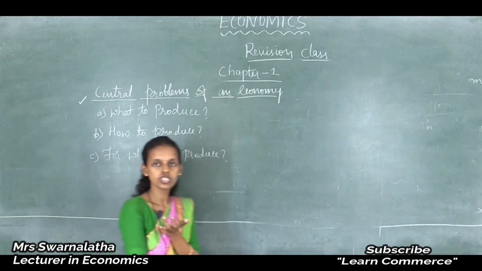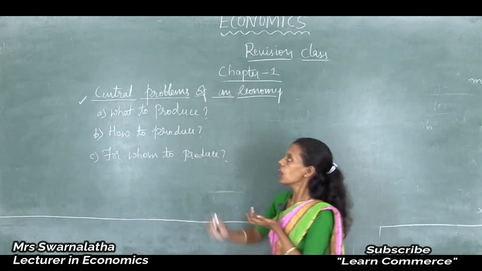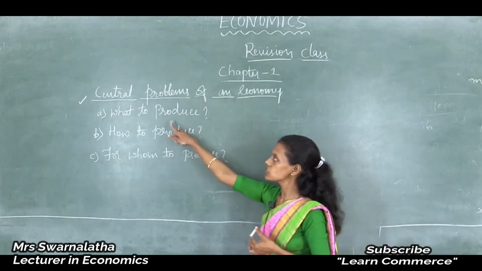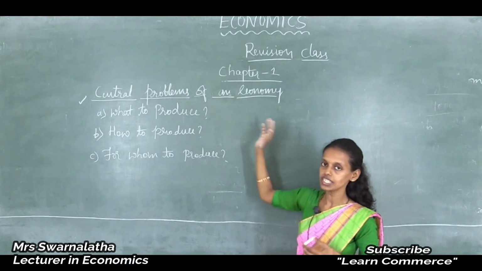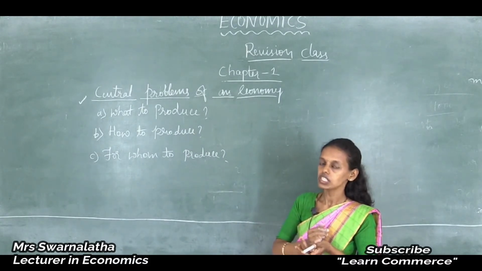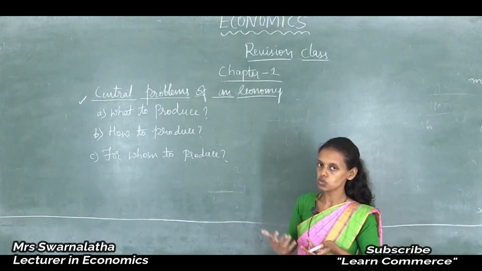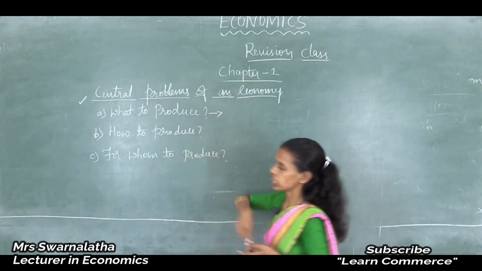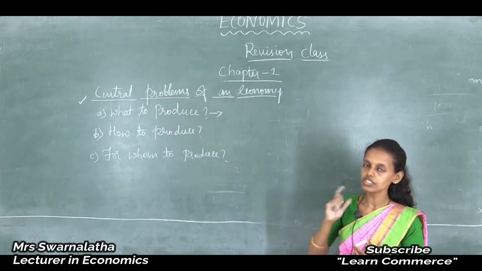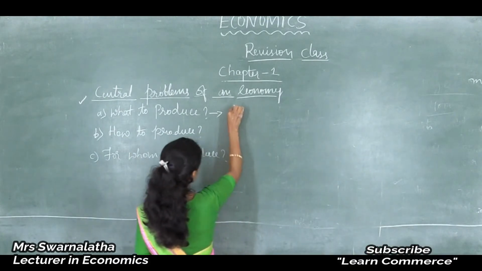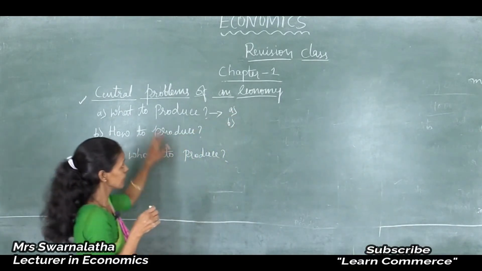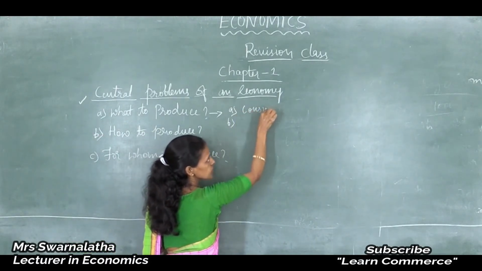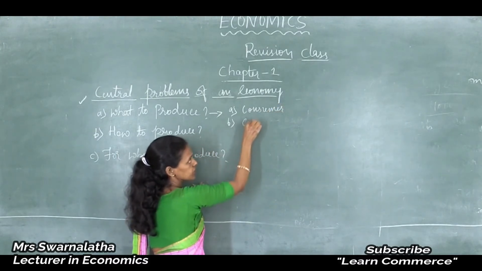While producing goods and services, one should think about the economic system and the people in the economy as a whole. Thus, what kind of goods should be produced and in what quantities? Every economy should look after this while producing goods and services. Whether to produce more consumer goods or to produce more capital goods. Mainly there are 2 questions arising: whether to produce more consumer goods or more capital goods.